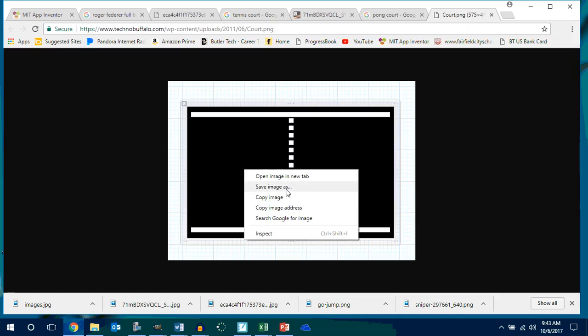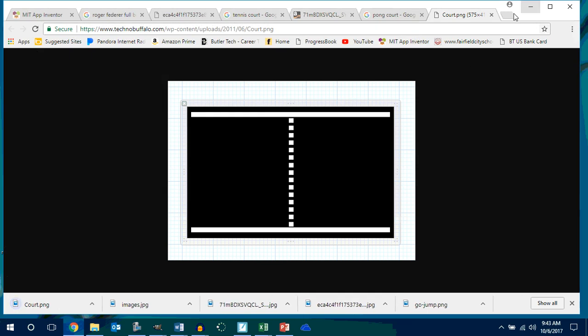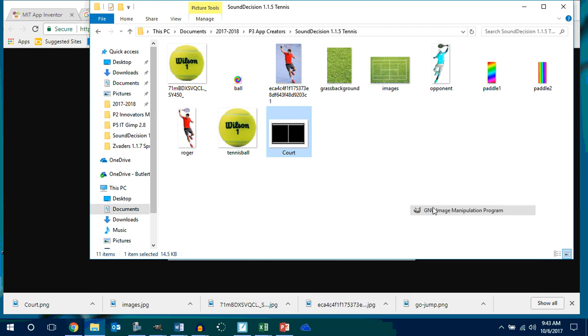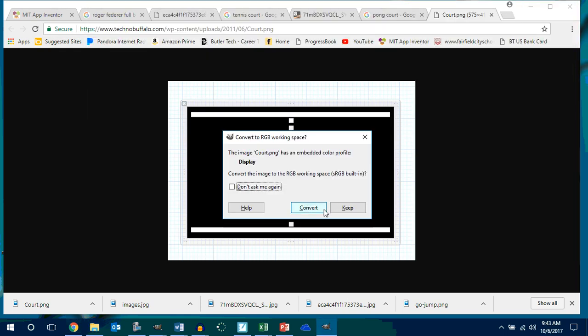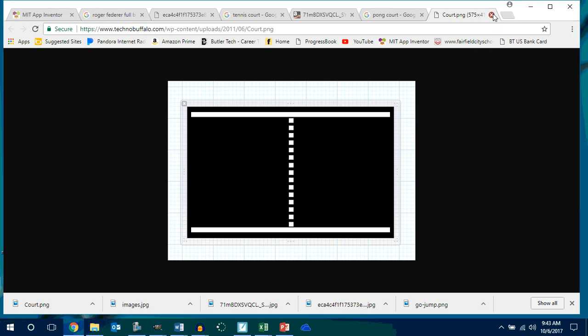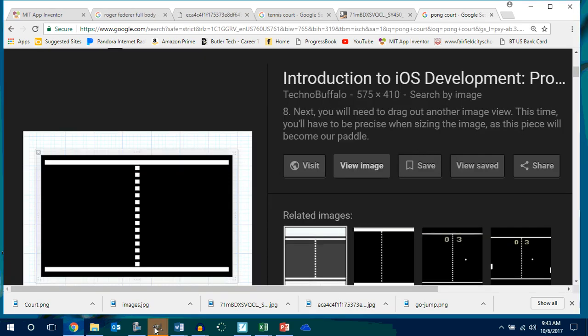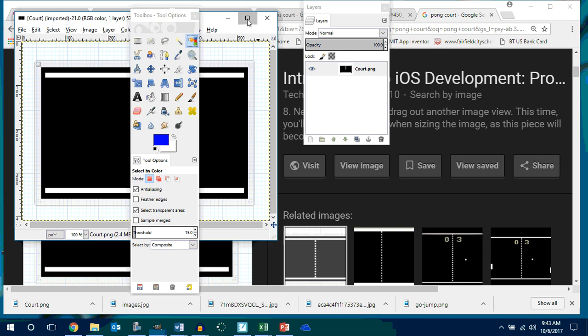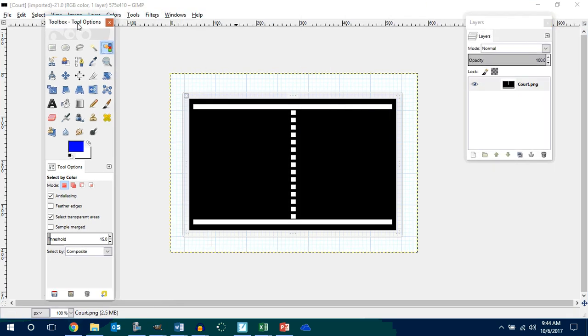Okay. Right click, save image as, put it in there, go into here, right click, open this guy. Do you guys see how GIMP allows me to get to everything I want to get to, right? GIMP allows me to make everything exactly the way I want it. So GIMP allows you to customize. That's why you've got to know how to do GIMP. Okay, so if I go back into GIMP, there's my court. All right, I can hit OK. There's my image. By the way, do I want all this background stuff in here?